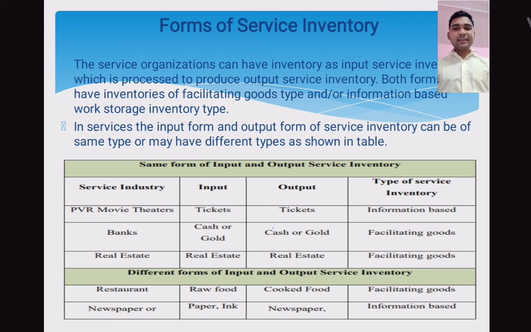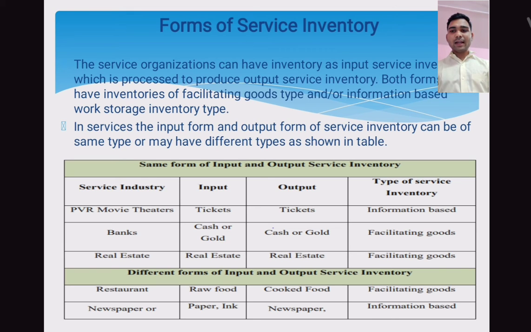So in PVR theaters, ticket is an input, and ticket is an output also, but the type of service inventory is information based. In banks, cash or gold is the input and cash and gold is the output, but the type of inventory is facilitating goods. In real estate, input is real estate, output is also real estate, but the type of inventory is facilitating goods.